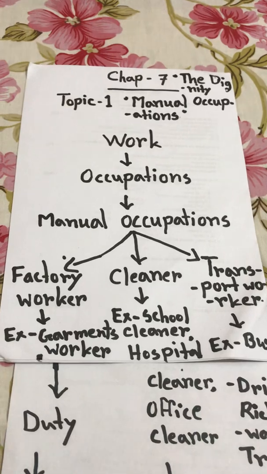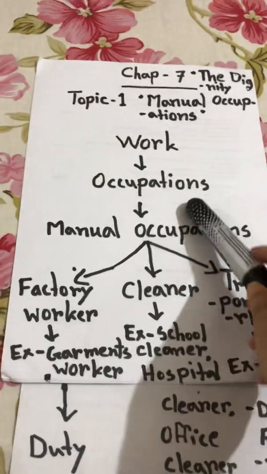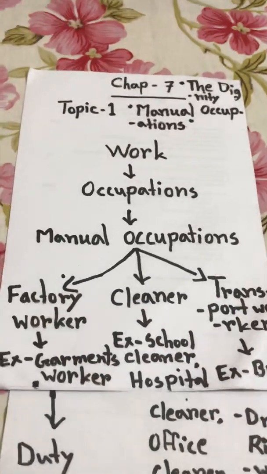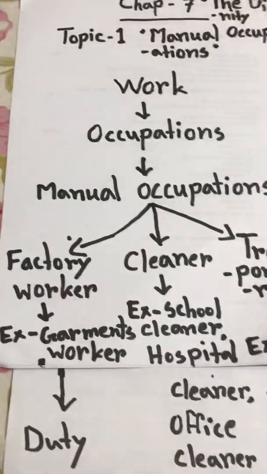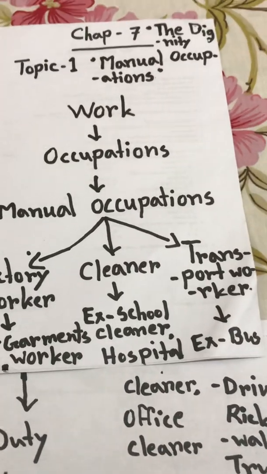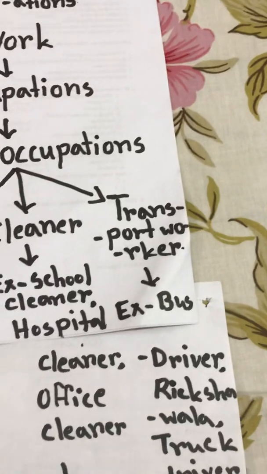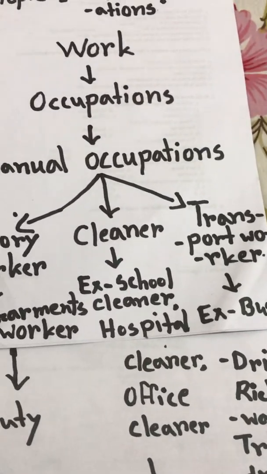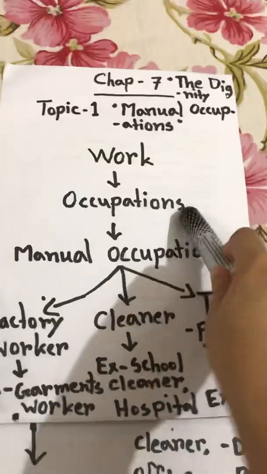This is called work. And what are occupations? Occupation means a person's usual or principal work or business, especially as a means of earning money.